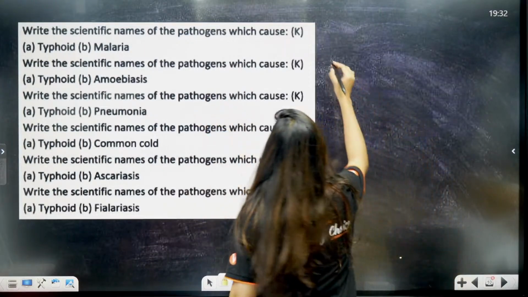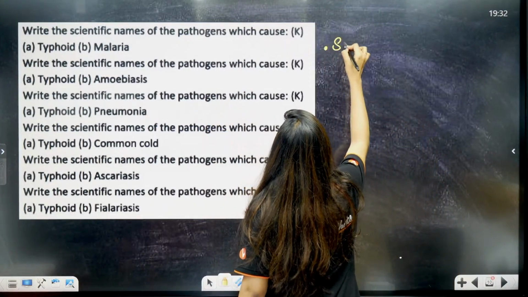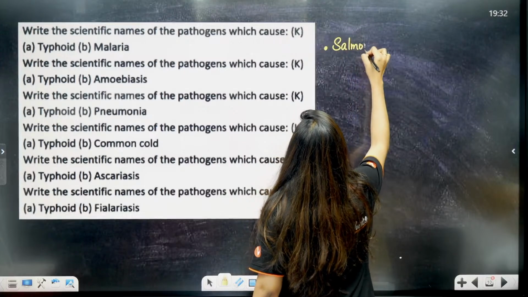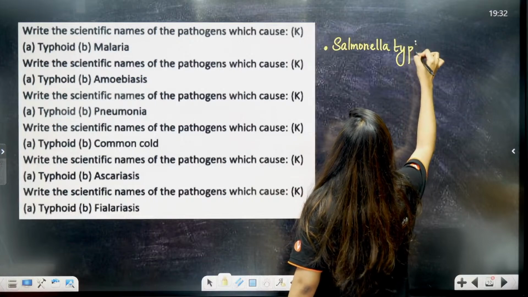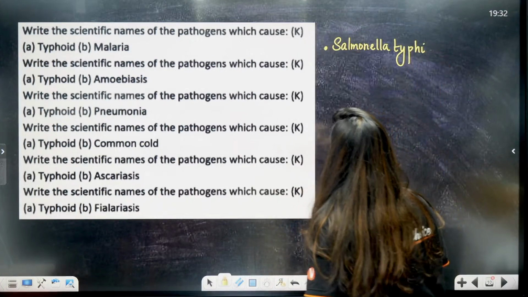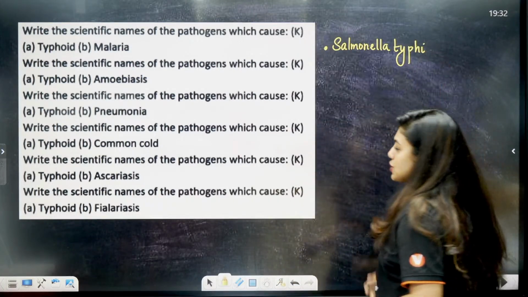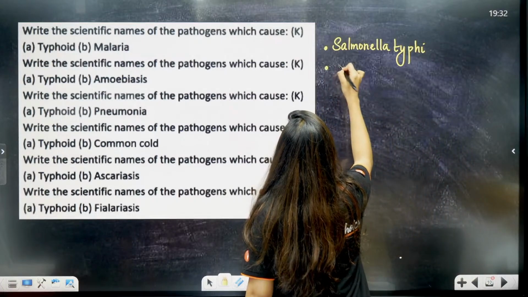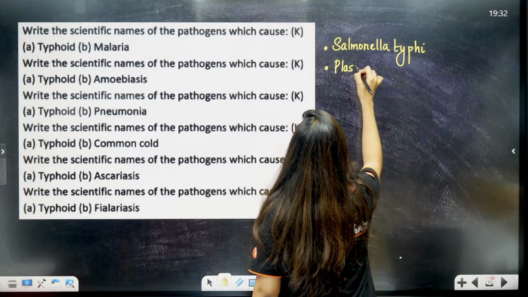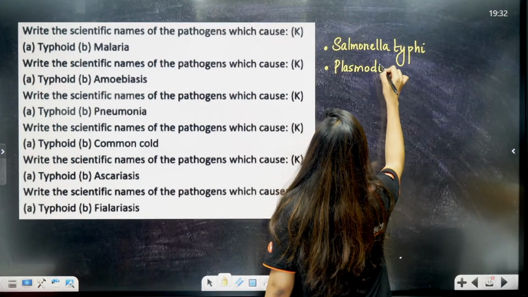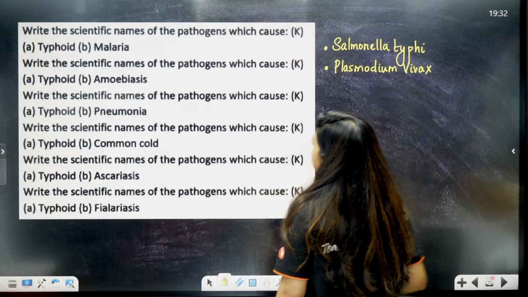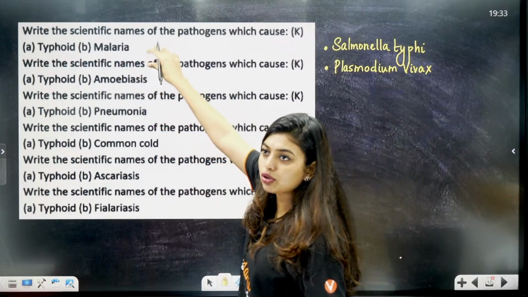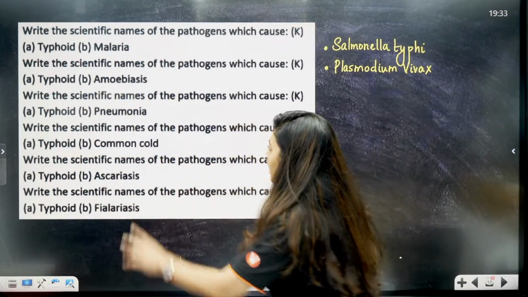So first we start with typhoid. Typhoid is caused by Salmonella typhi. Last class when I taught you human health and diseases, I made you write one whole page of all the causative agents, right? Next one they have asked is malaria, that is Plasmodium vivax. Next, amoebiasis.